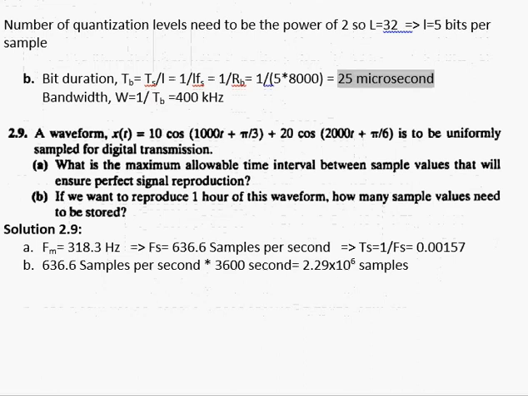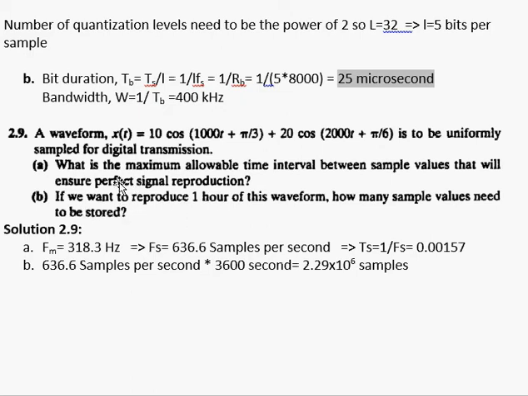The last problem for today's session is 2.9, and it says that a waveform x of t is equal to 10 cosine(1000t + pi/3) plus 20 cosine(2000t + pi/6) is to be uniformly sampled for digital transmission. What is the maximum allowable time interval between sample values that will ensure perfect signal reproduction? And part B says that if we want to produce 1 hour of this waveform, how many sample values need to be stored?